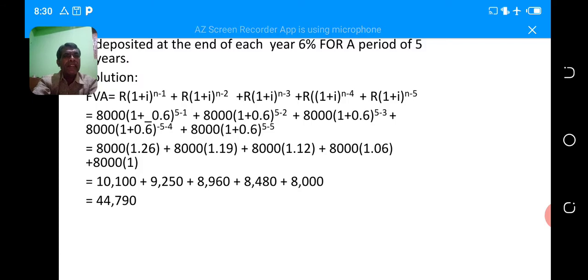Next, third year 5 minus 3, fourth year 5 minus 4, fifth year 5 minus 5.